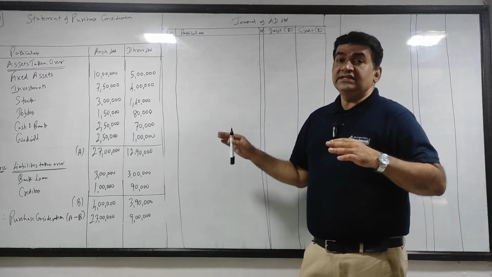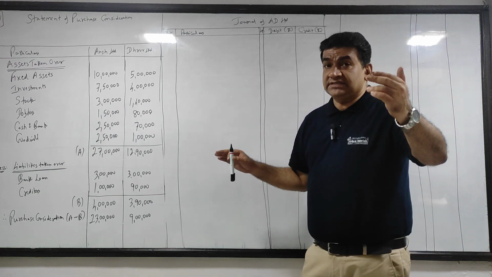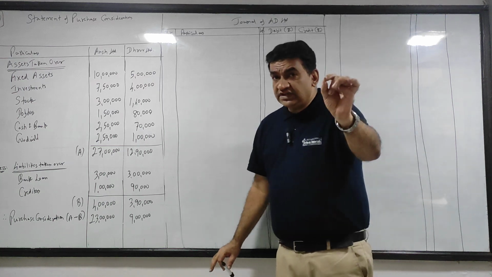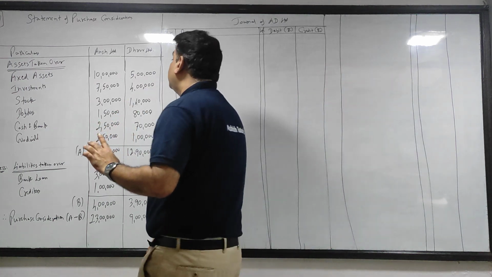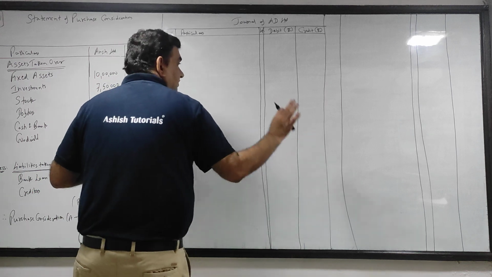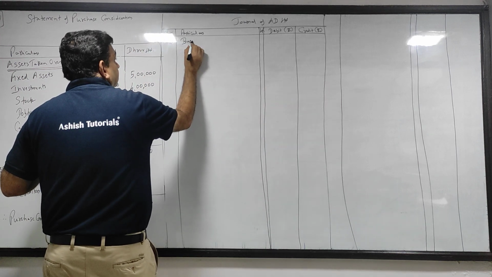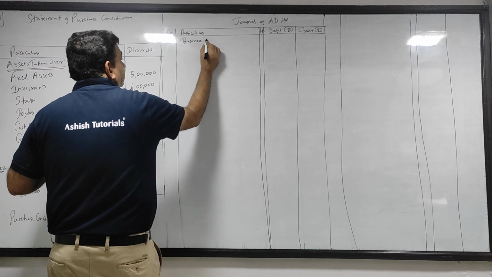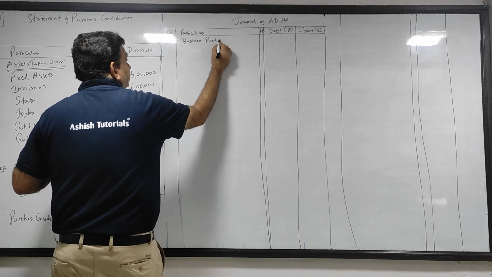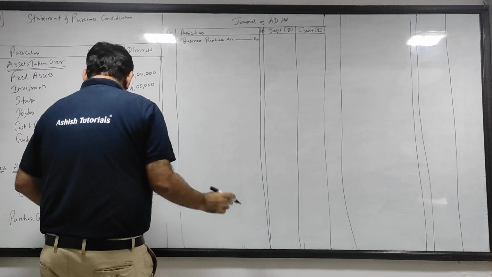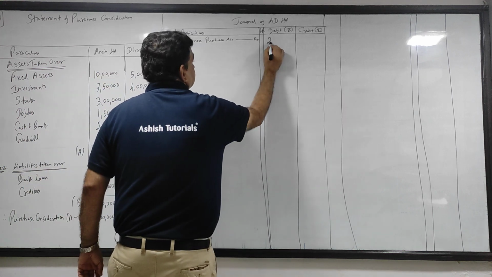New company is taking over the business, buying the business of Ansh Ltd. So the first entry, we will use the word business purchase. So first we will debit business purchase account, and the business is purchased for 23 lakhs.